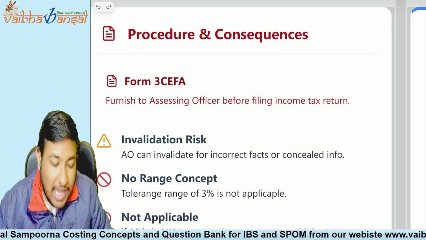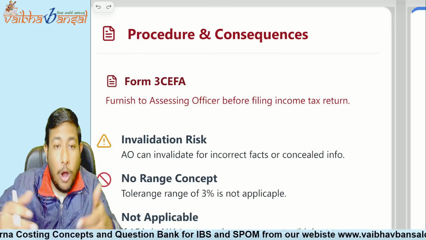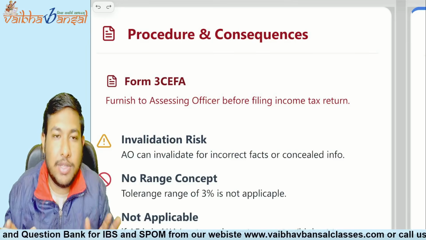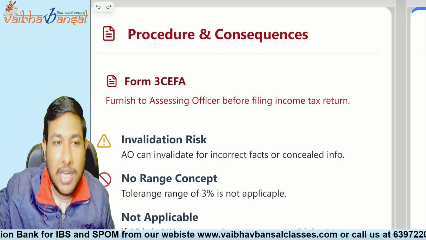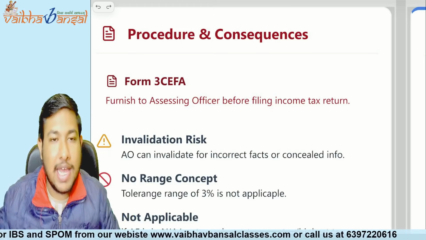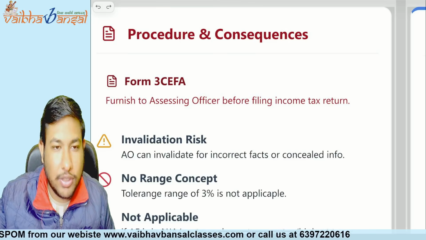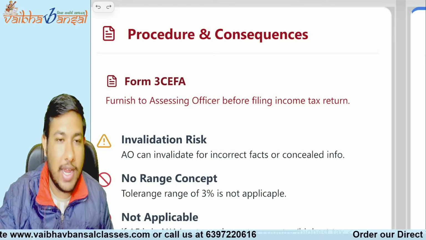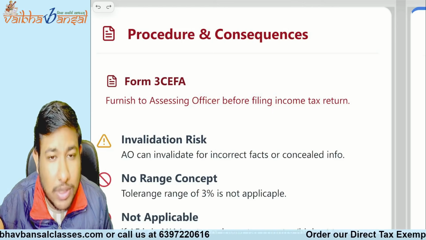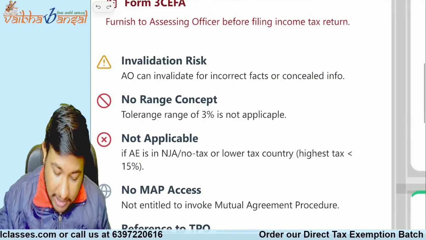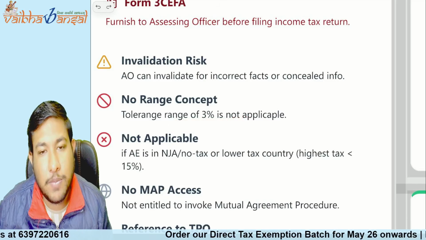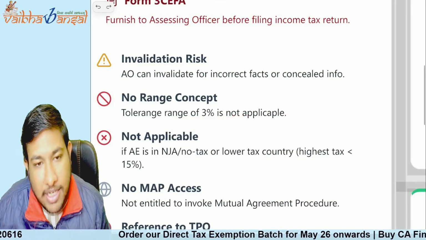But if you want to opt for a consolidated 3 years, that is, file Form 3CEFA for 3 years simultaneously without filing again and again, you can file it for the 3 years as of now itself. But you cannot file for more than 3 years. Now, the no range concept is applicable. The tolerance range of 3% is not going to be applicable in this particular case.